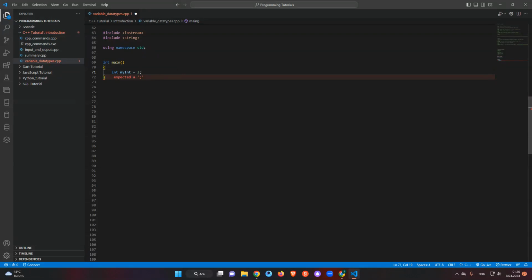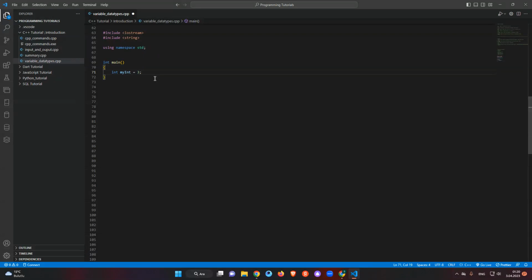If you add the semicolon, then the computer will say, all right, I get it, you completed this. We're using type integer, which is like integer numbers, right? We create our variable name myInteger, its type is integer, and the value is 3.